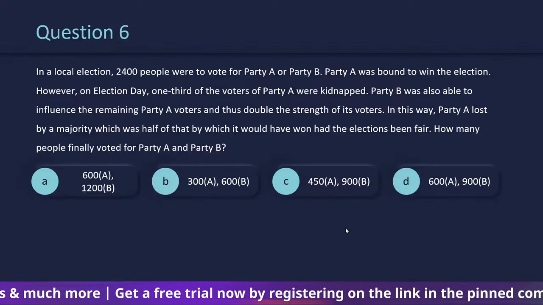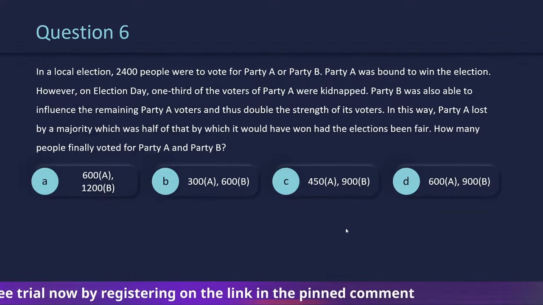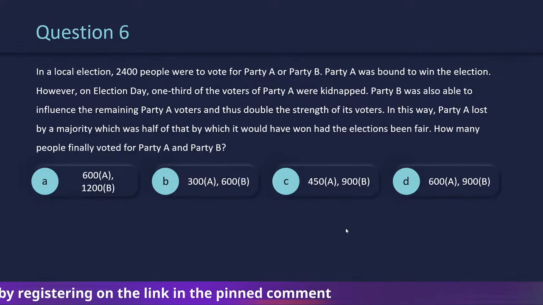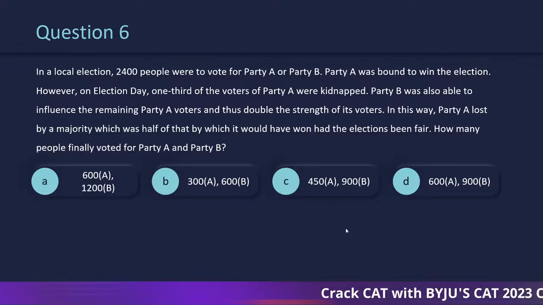Next, in a local election, 2,400 people were to vote for party A or party B. Party A was bound to win the election. However, on election day, 1/3 of the voters of party A were kidnapped. Party B was also able to influence the remaining party A voters and thus double the strength of its voters.